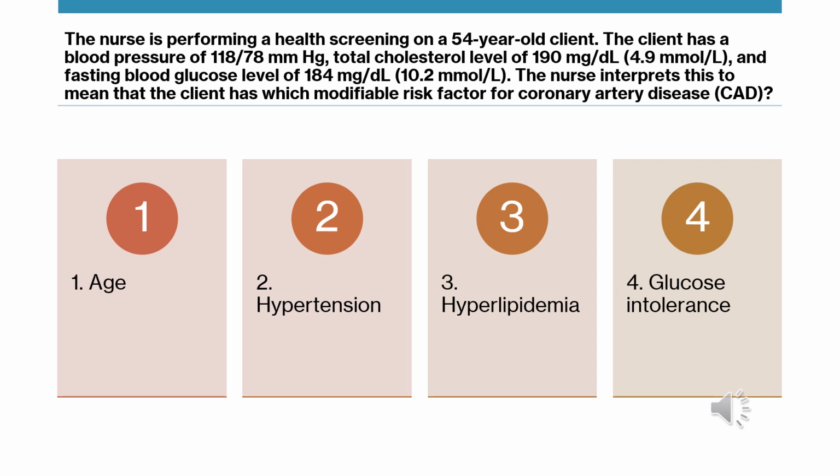Stage 1 hypertension, if the systolic were 130 to 139 or the diastolic 80 to 89. And then stage 2 hypertension would be 140 over 90 and above. We're in crisis, of course, if we're like at 180 over 120 or something like that. So this person doesn't have an issue with their blood pressure at this time. It's 118 over 78. So hypertension would not be an issue for this patient.